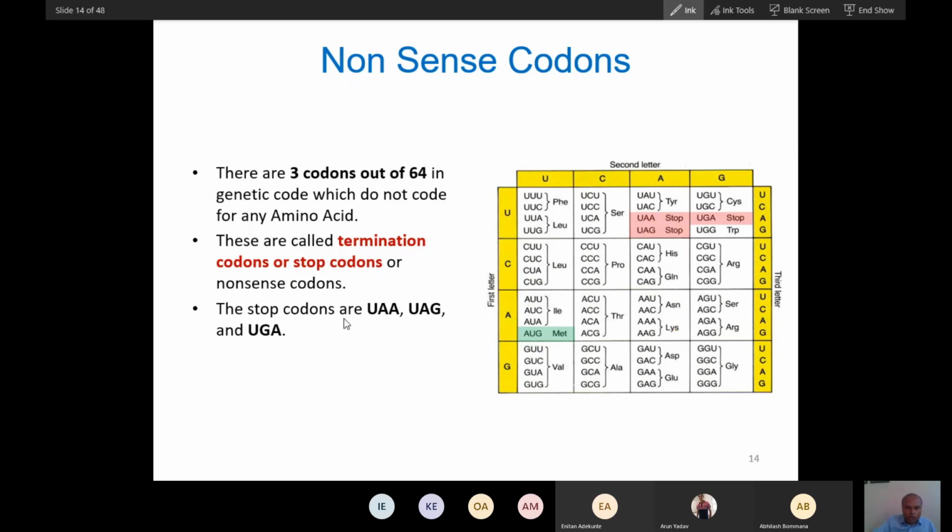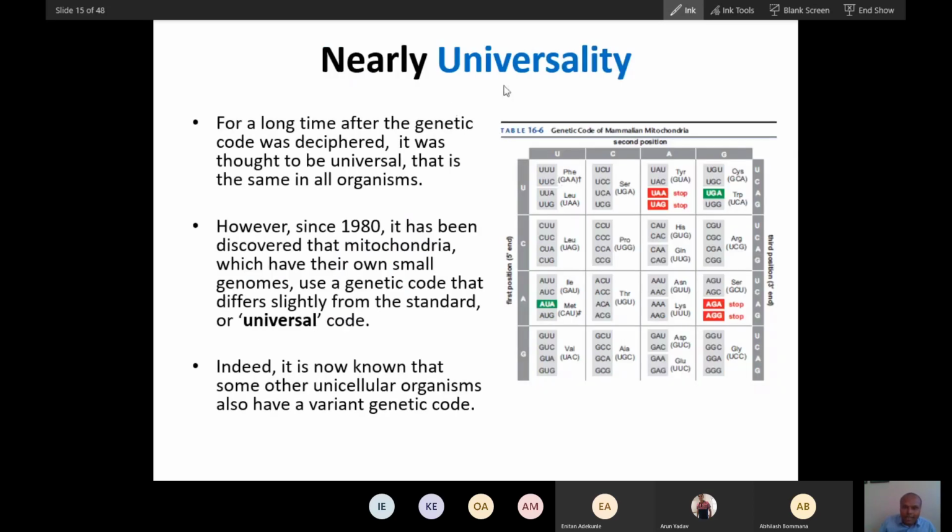Now you understood the nonsense codons. Now, nearly universal. Why is it called nearly universal? From bacteria to eukaryotes, all codons have only one meaning, except a few. For example, our own mitochondria are different. Our own mitochondria have a different type of this.